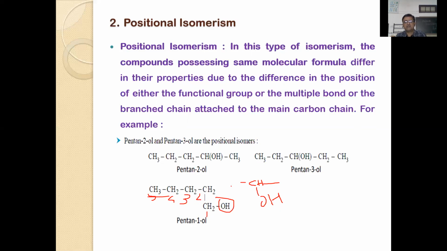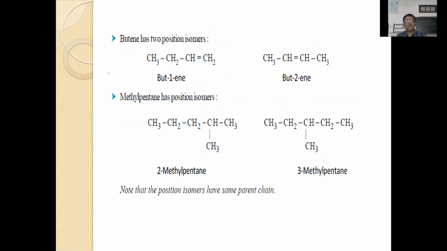That means two or more compounds having the same molecular formula and same functional group, but they differ in the position of the functional group or a double bond or triple bond. They are called positional isomers. Here also you can see the position of the double bond is at 1. Here the position of the double bond is at 2. And here the position of the methyl group is at 2. Here the position of the methyl group is at 3. So but-1-ene, 2-butene, 2-methyl pentane, 3-methyl pentane.